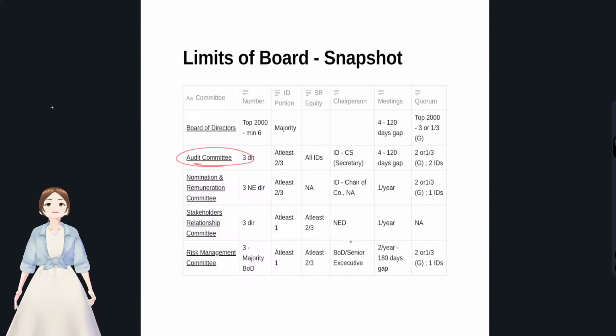You see, there are only two types of questions with regards to any committee. First, how they were formed, that is composition, meetings, quorum and all. We have to write all these things. And the second type of question with regards to committees is their roles and responsibilities.